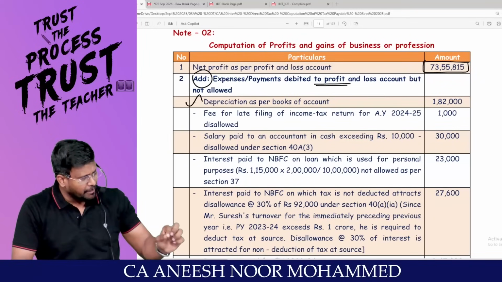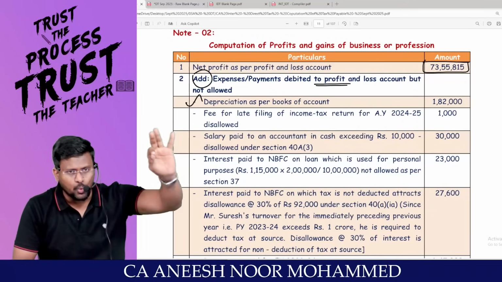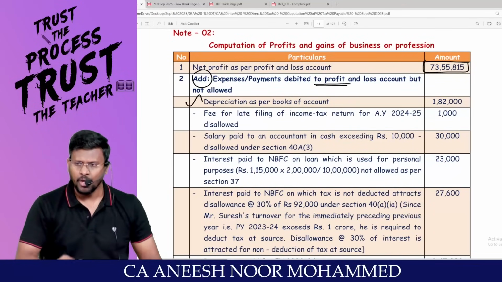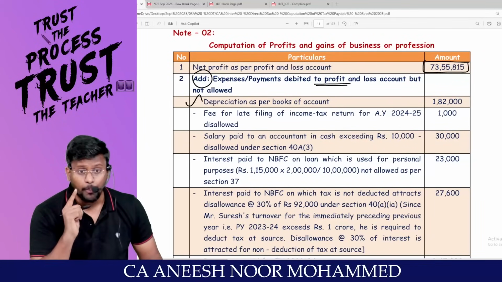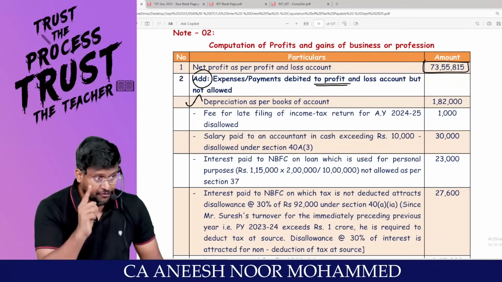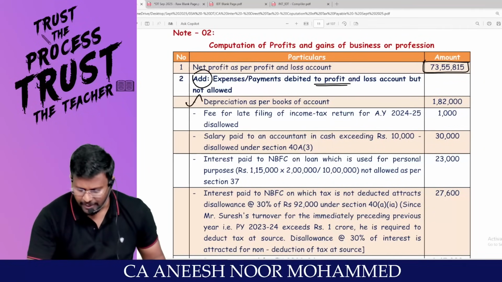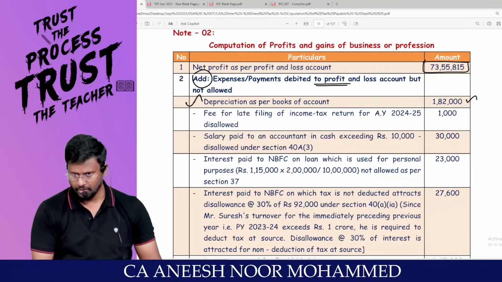Is the straight line method allowed in direct tax? No. So the amount calculated as per the straight line method should not be debited to P&L account. Because in the Income Tax Act, the WDV method is allowed. Only for power sector undertakings, if they want, they can choose the straight line method. Clarity? That means this 1,82,000 should be added back.